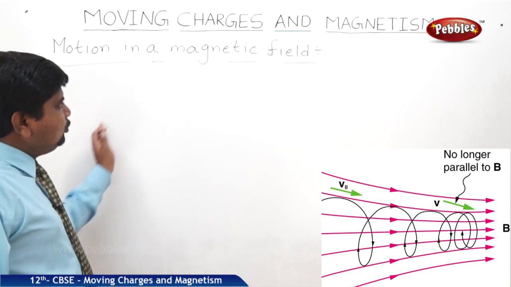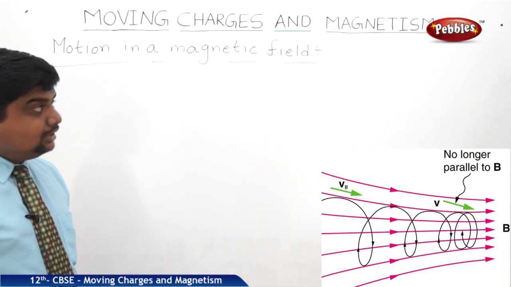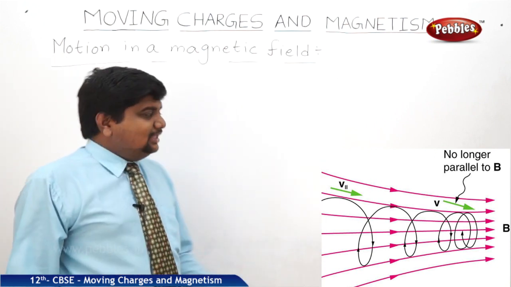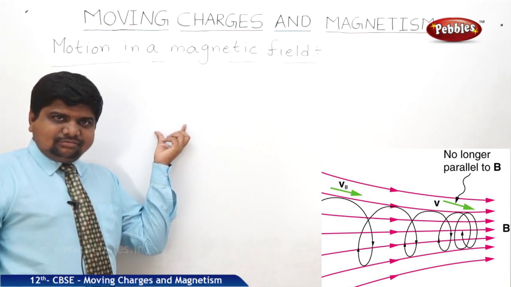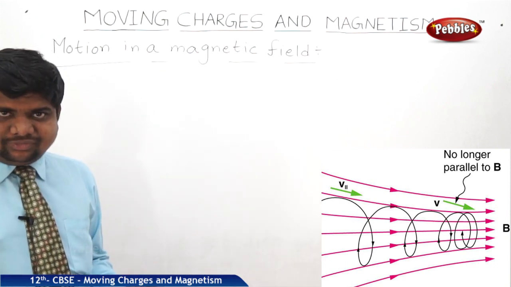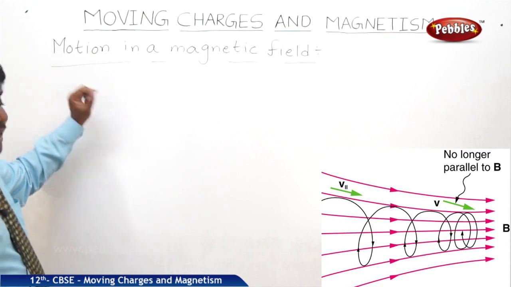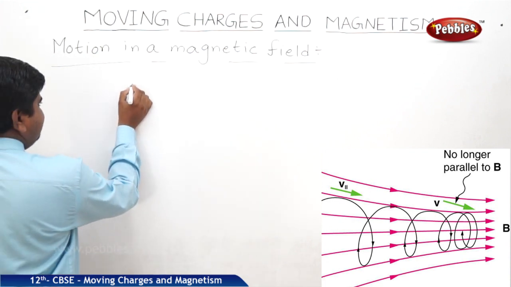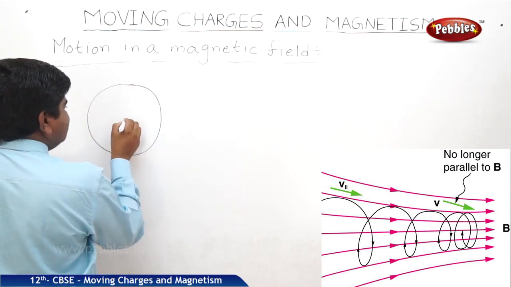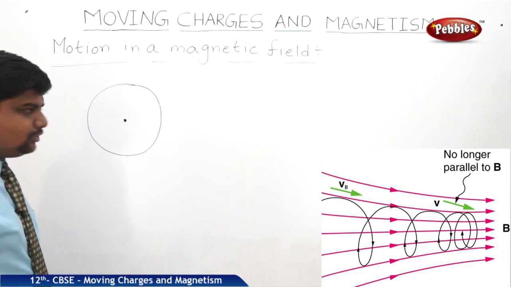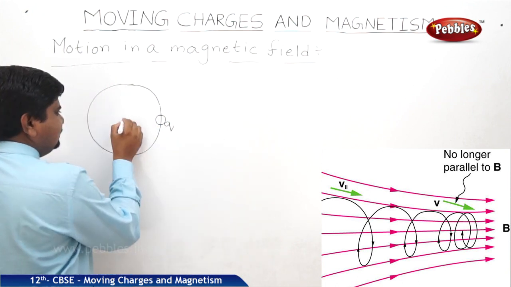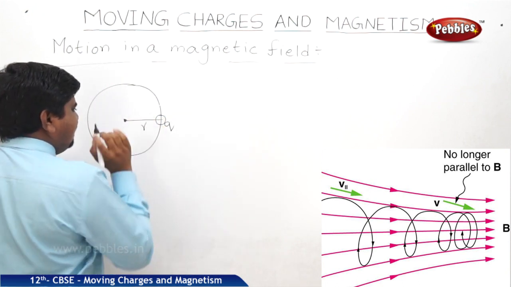We discussed that moving charges produce the electric field. Just apply the concept of atomic structure or any gravitational system. There is a central point called nucleus or sun, and around this, planets or electrons are revolving in circular orbits. Let us consider the same concept for magnetism. So this is the central spot, nothing but the nucleus. One charge Q is there. The distance between the nucleus and the charge is, let us say, R.